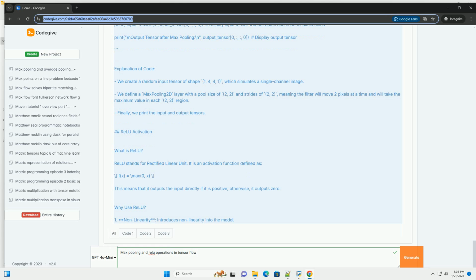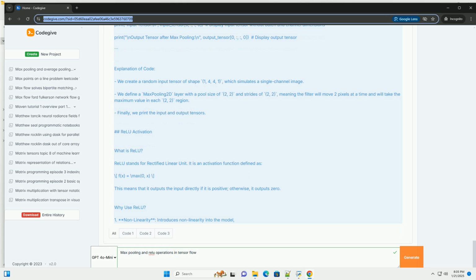ReLU activation. What is ReLU? ReLU stands for rectified linear unit. It is an activation function defined as f(x) = max(0, x). This means that it outputs the input directly if it is positive, otherwise, it outputs 0.